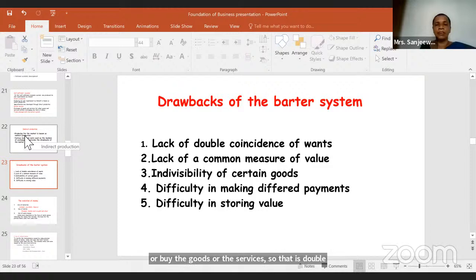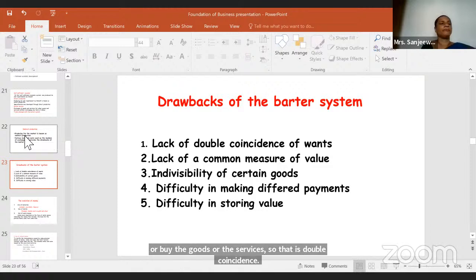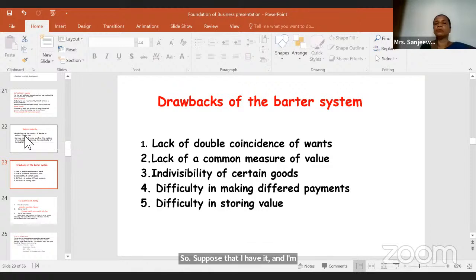Suppose a person has wheat and he wants to exchange it for rice. Another person also has rice and he wants to exchange it for wheat. Then there is matching, the double coincidence. Lack of double coincidence means I have wheat, I want rice, right?